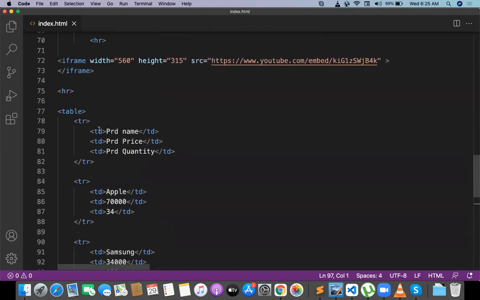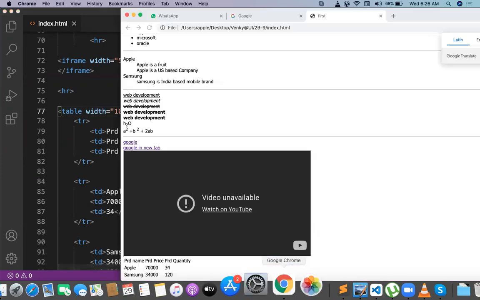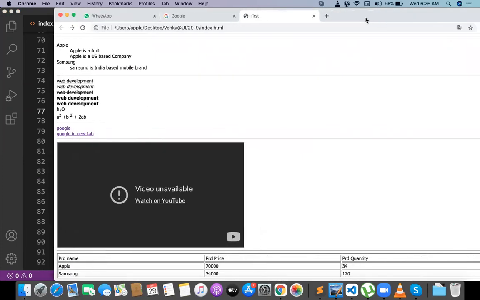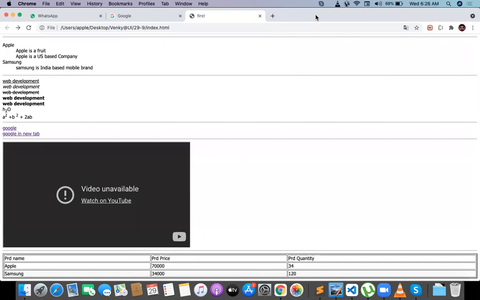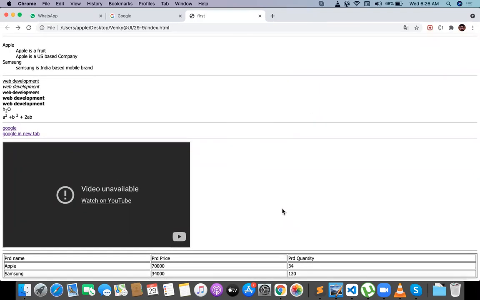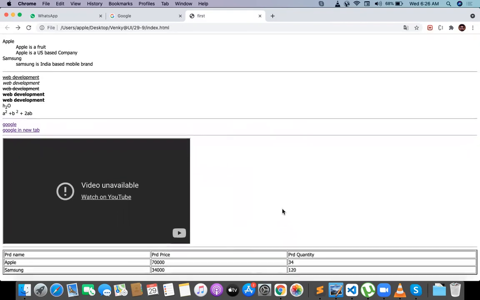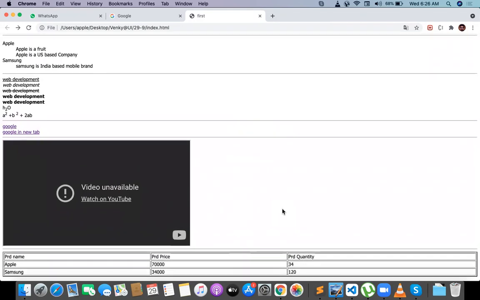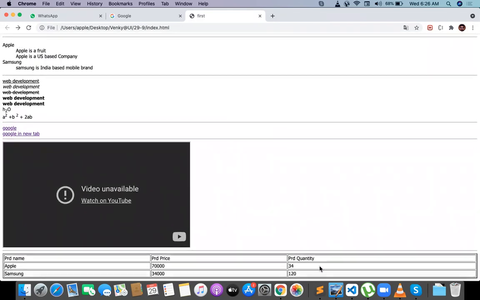Okay, so I'm giving some table here, but this table should have some other properties like width 100%, and some border I need to mention. Border is equal to 2. Now your table has the complete width occupied. One is the product name, one is the product price, one is the product quantity, and you will have the values for the table. I just want to align the text to center. All the product name, product price, product quantity should be in the center.